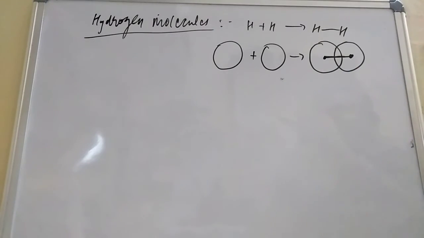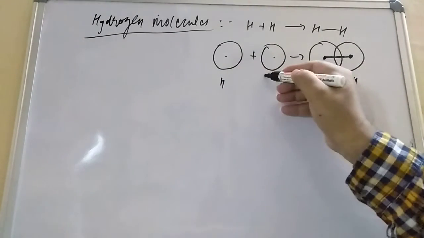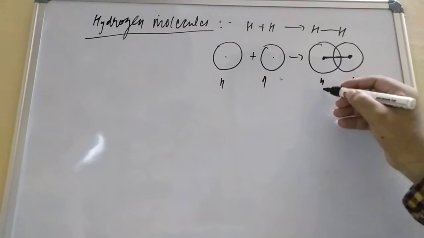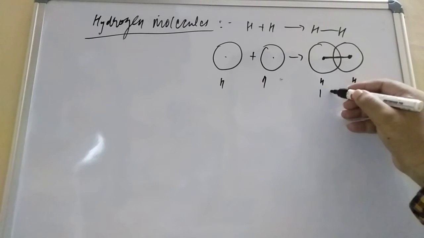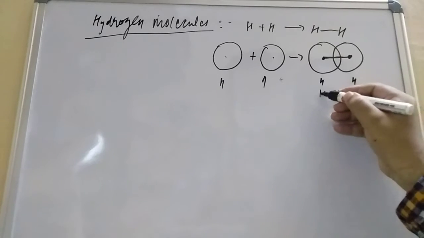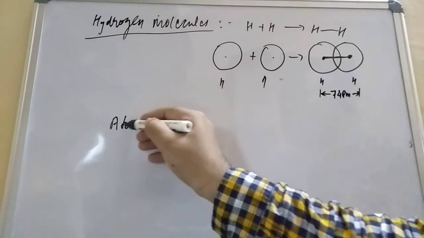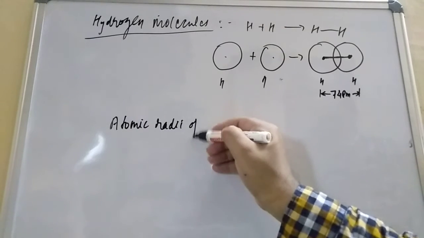Now this is one hydrogen and this is another hydrogen. The internuclear distance they have given between these is 74 picometer. Now what we have to write? We have to write the radii, so the atomic radii of hydrogen.